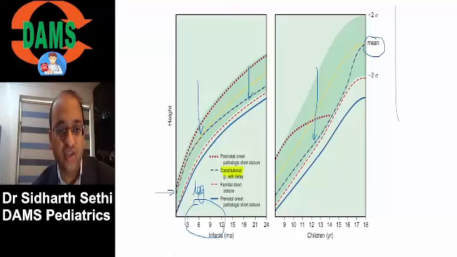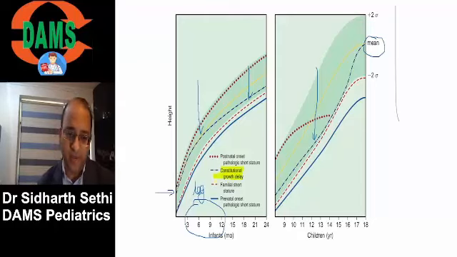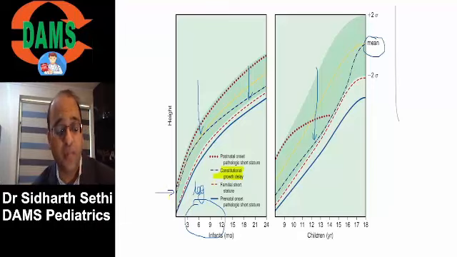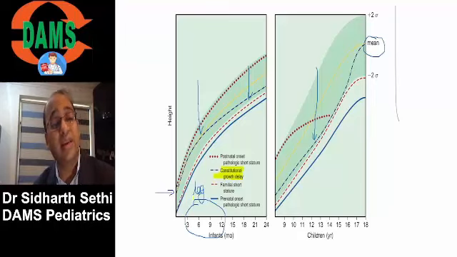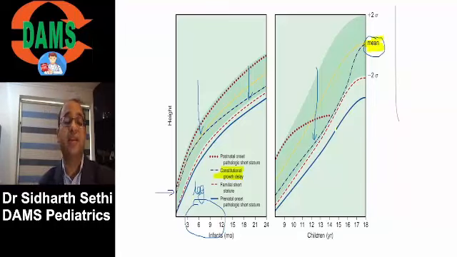What is constitutional short stature? A child who is born normally, so he's born normal. Remember, constitutional is born normal. But he gets a lag at around 3 to 12 months of life. And later on, he can catch up. And he reaches the mean. So later in his life, he reaches the mean.